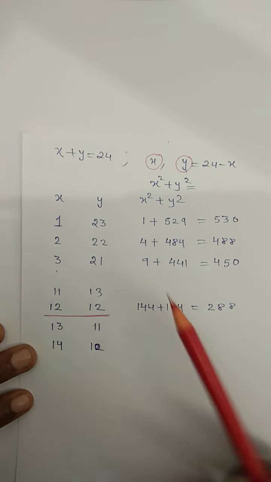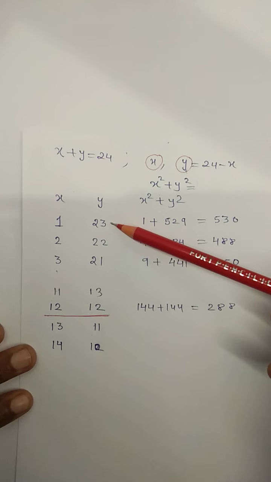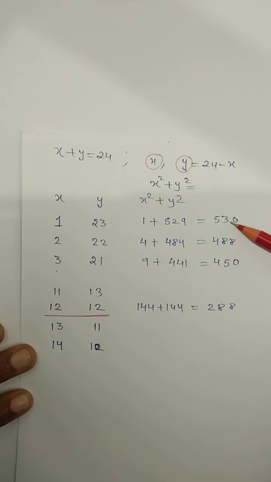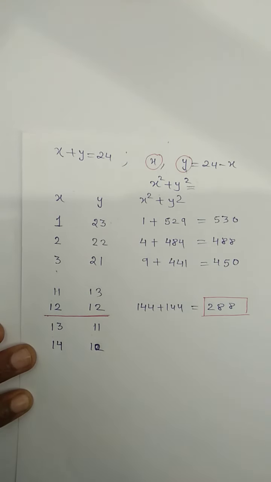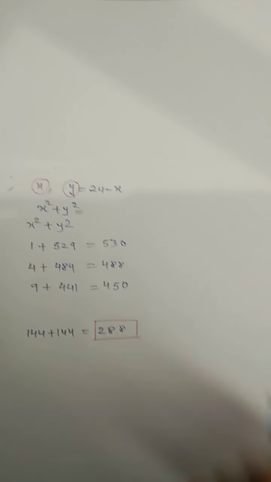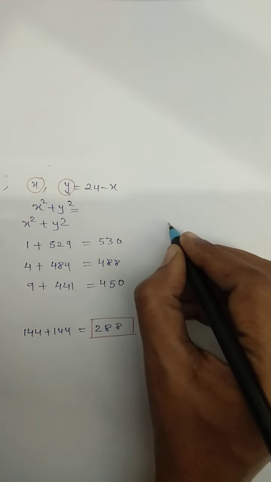Now think: here you have observed that the sum of squares is reducing, and here you are getting 288. Let us check it. I will show you a small example so that you can judge.